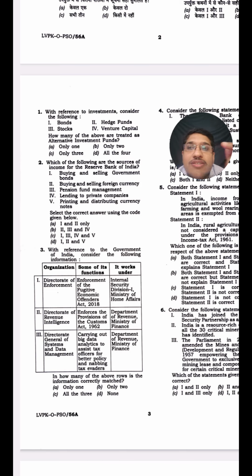If you are buying some stocks, you are directly buying the ownership in that company. Whether it is primary or secondary, that is a different aspect. But it is a direct way of investment. Similarly, if you take any FD, it is a traditional as well as a direct way of investment. It is not alternative investment. So by this definition, you will be able to either cancel or realize the real answer in this regard.